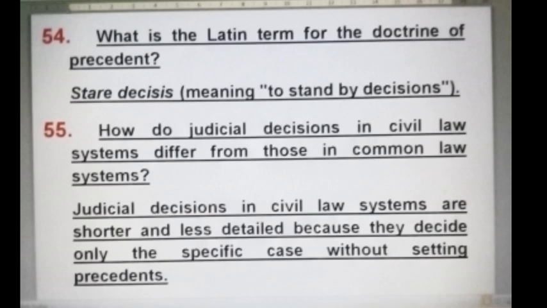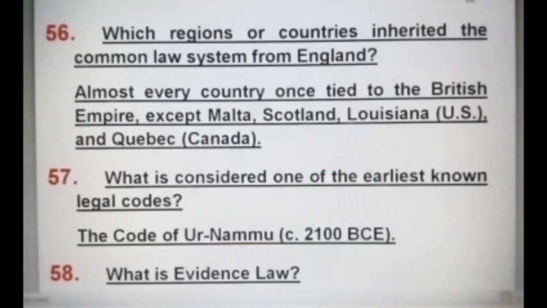What is the Latin term for the doctrine of precedent? The Latin term for the doctrine of precedent is stare decisis, which means to stand by decisions. How do judicial decisions in civil law systems differ from those in common law systems? Judicial decisions in civil law systems are shorter and less detailed because they decide only the specific case without setting precedents.